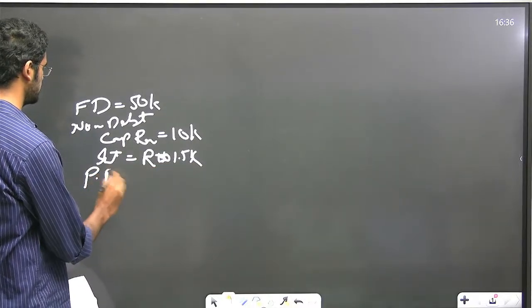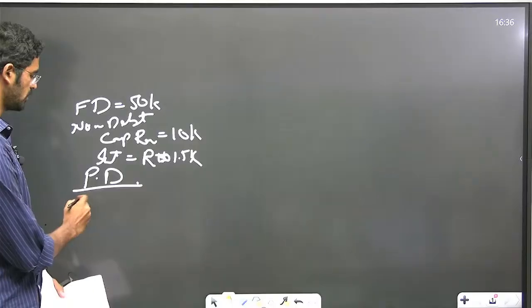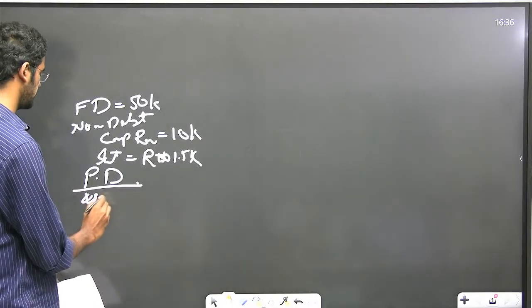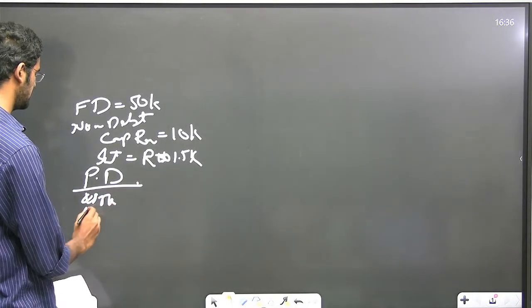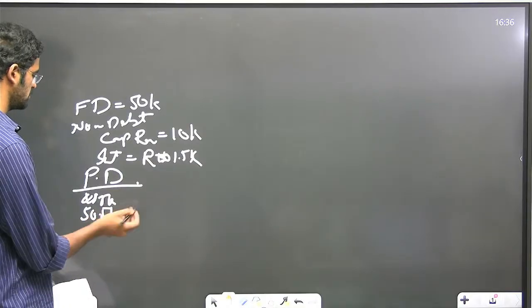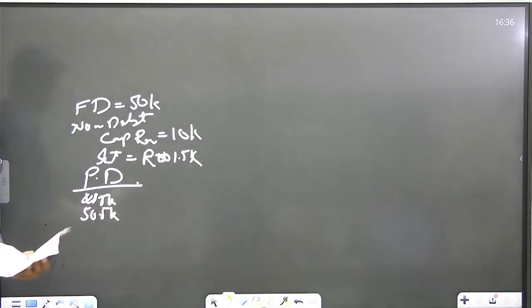And what is the primary deficit? He has given four options, some 48.5 thousand crores, 50.5 thousand crores, something. He has given four options.